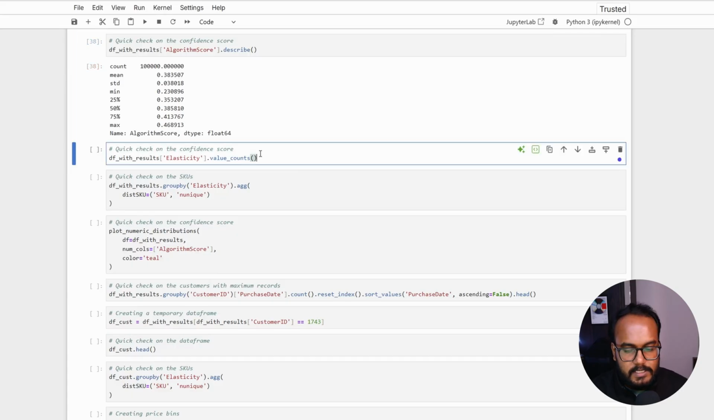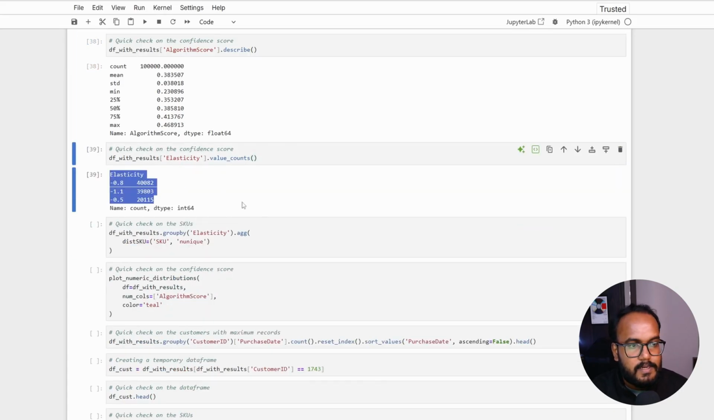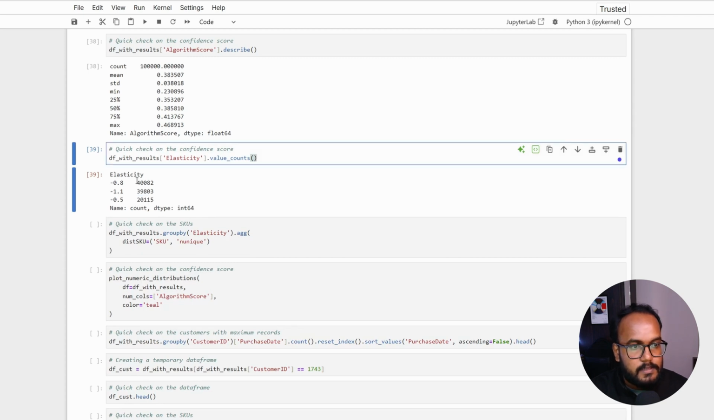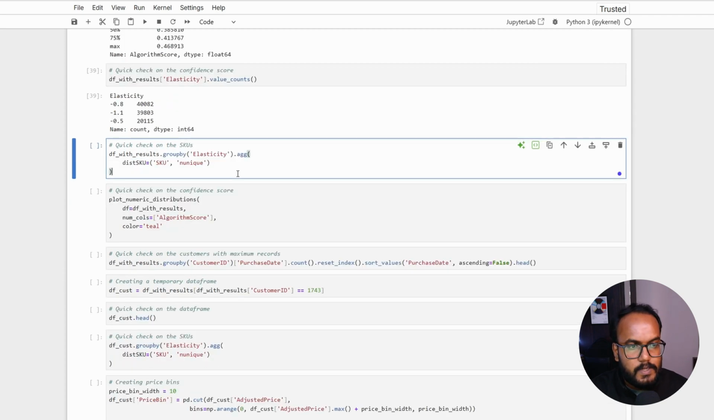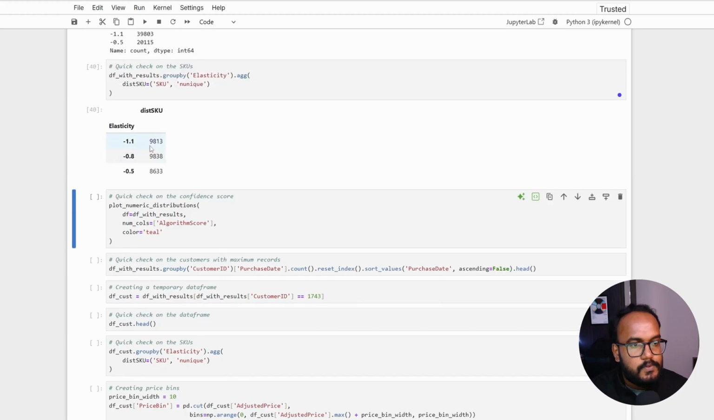So let's quickly check the elasticity also. So here, like we discussed, there are three different buckets of elasticity. Minus 1.1 is highly elastic in nature, and minus 0.5 is not very sensitive towards the pricing. And these are the different counts that are coming under each bucket. So let's quickly check for different elastic buckets how many SKUs are actually falling in. So here, if you can see, there are 9,000.